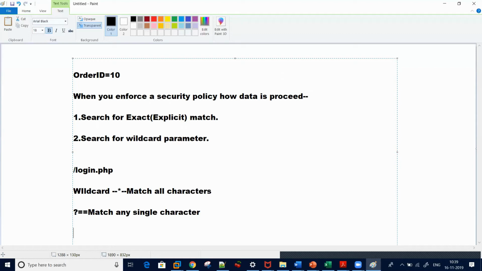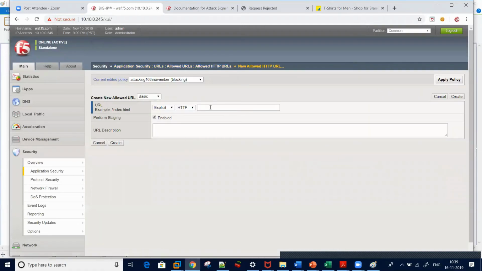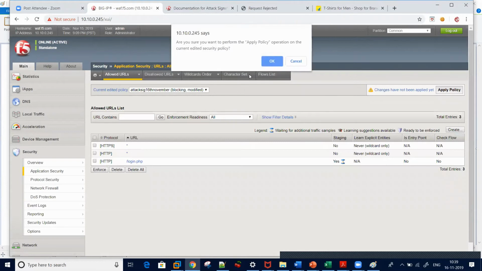In that case, because I do not have login.php as an explicit entity, it is part of the star, so it will accept it. But suppose I create login.php explicitly. Here I will enter login dot, and I will select it.